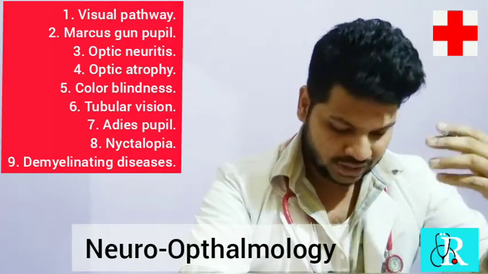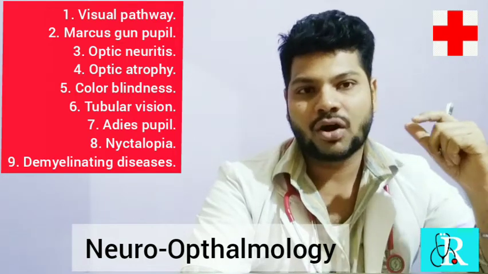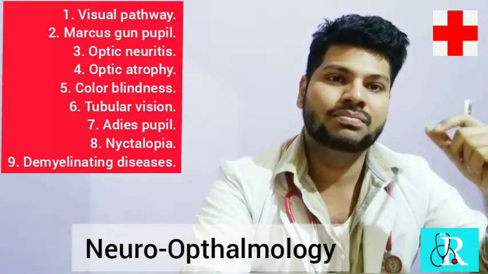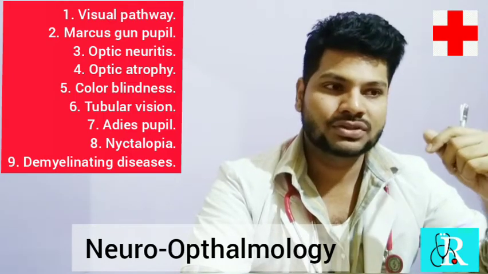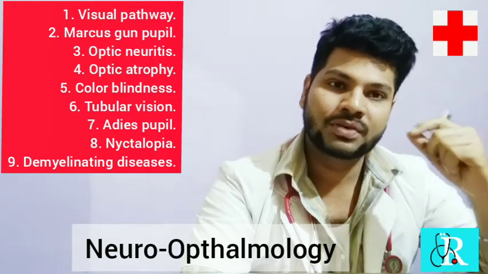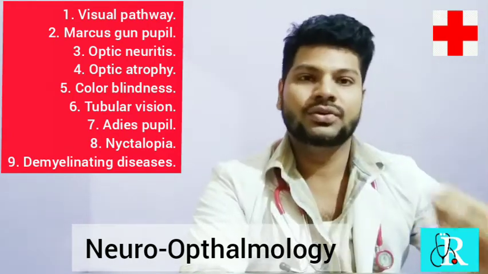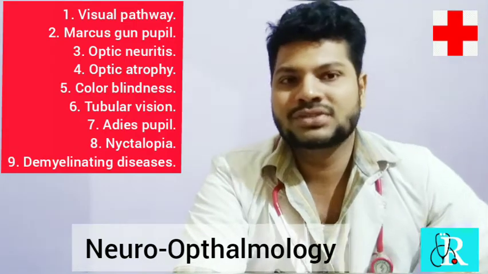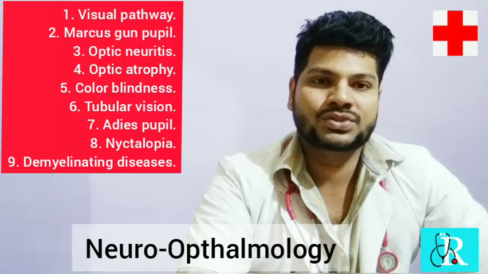This all results in demyelination of the nerve, and whenever this kind of thing happens, the optic nerve gets damaged, and because of this, the person goes blind. He loses vision gradually. If it is because of an acute infection, he may go blind suddenly. Sudden blindness can occur during a demyelinating disease. So this is all about neuro-ophthalmology which I had to discuss with you in this video.